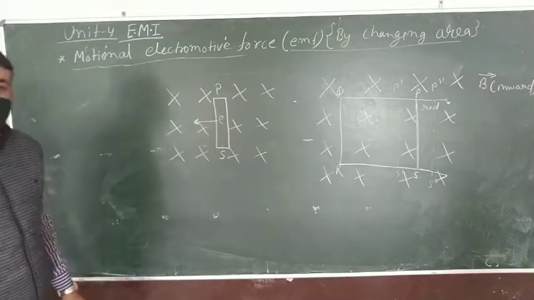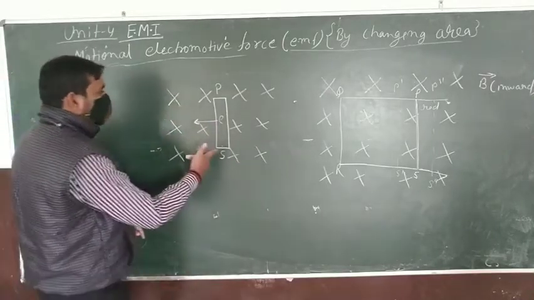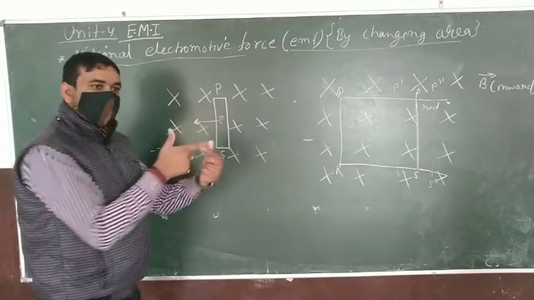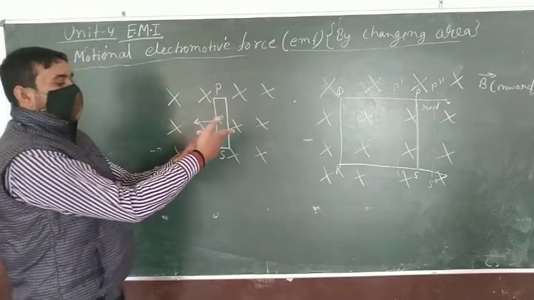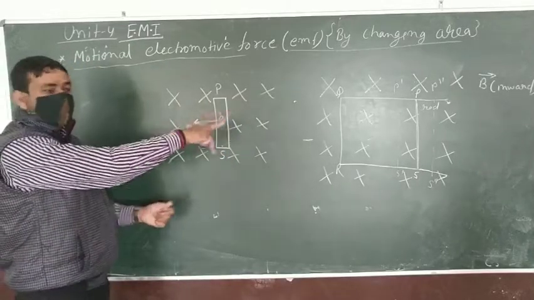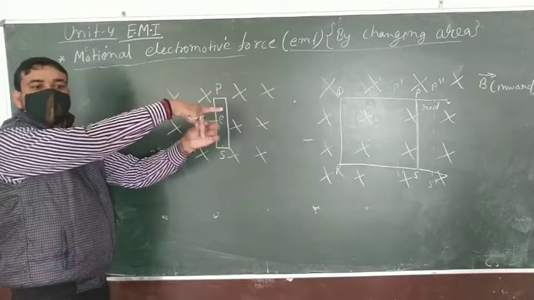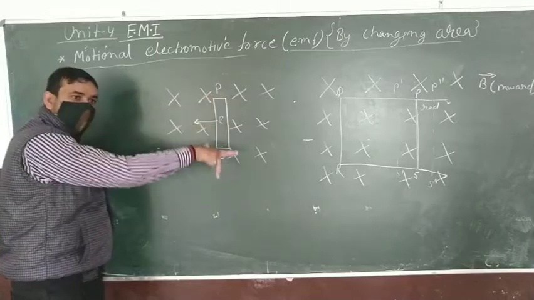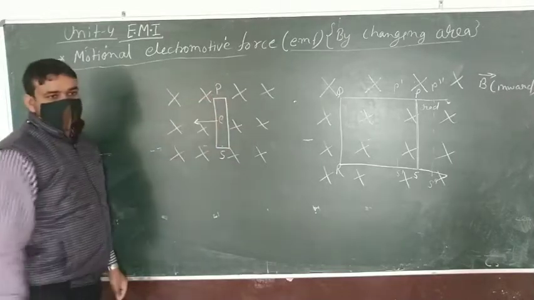Now according to the right hand rule, what you find: the index finger gives the magnetic field inward, and the motion of this rod is in this direction. So this middle finger gives the direction of induced current. So the current is moving in the downward direction. Clear?